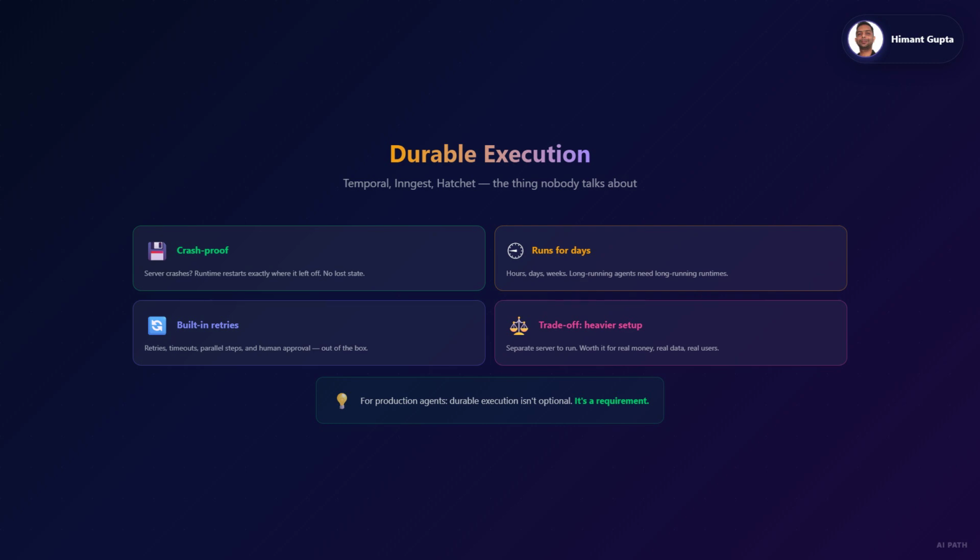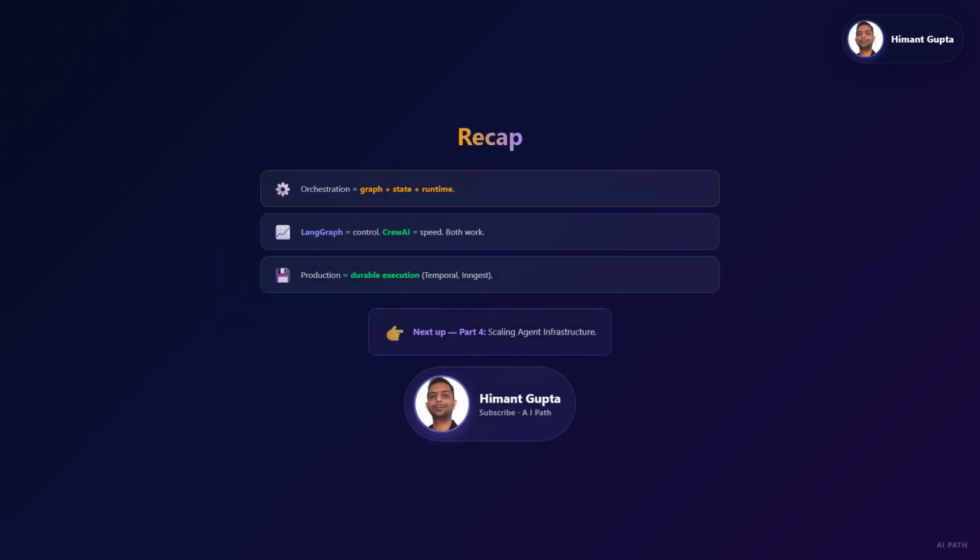They also give you built-in retries, timeouts, parallel execution, and human-in-the-loop approval steps. The trade-off: they're heavier to set up than LangGraph or Crew AI. You need to run a separate orchestration server. But for production agents that handle real money, real data, or real users, durable execution isn't optional. It's a requirement.